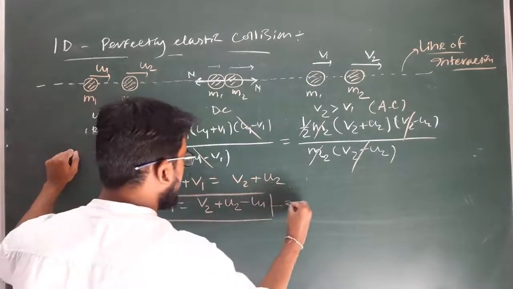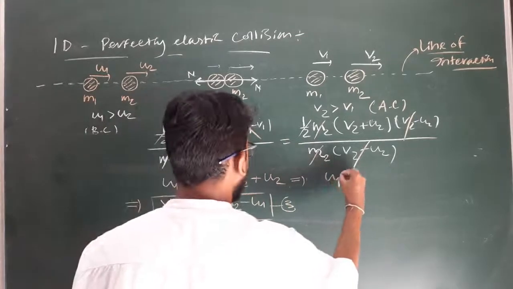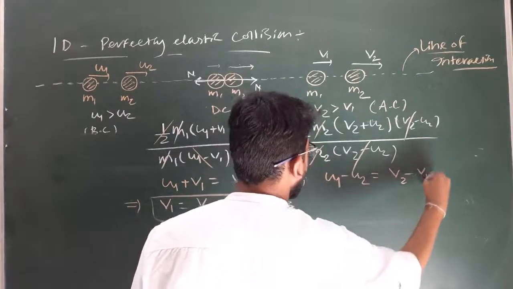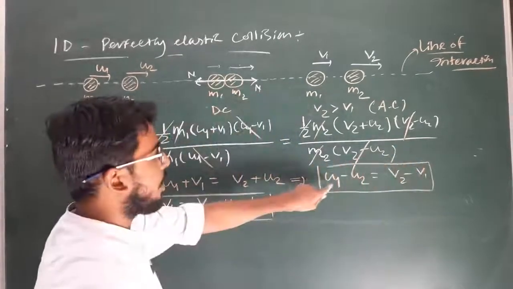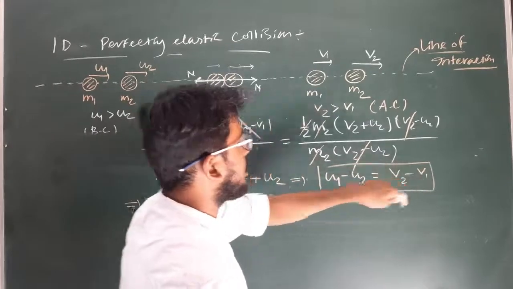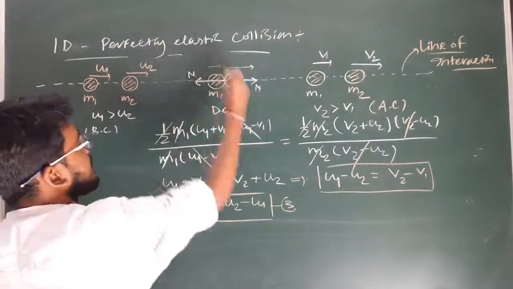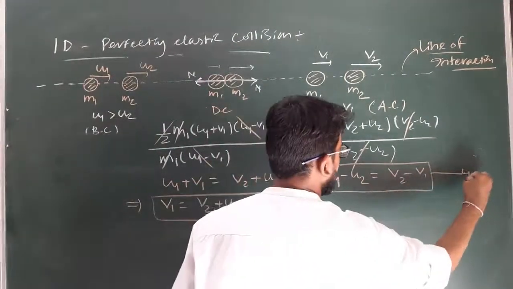Let it be equation 3. Or by rearranging this I can write u1 minus u2 is equal to v2 minus v1, where u1 minus u2 is the relative velocity of approach and v2 minus v1 is the relative velocity of separation, and as here it is perfectly elastic, that's why these two are equal. Clear? So let it be equation 4.